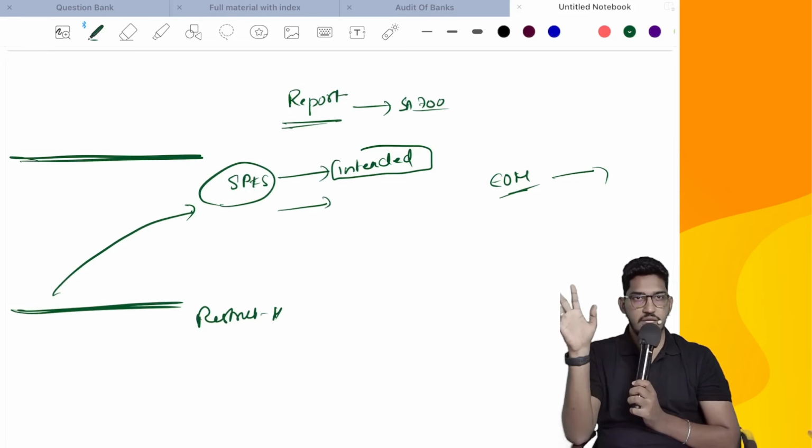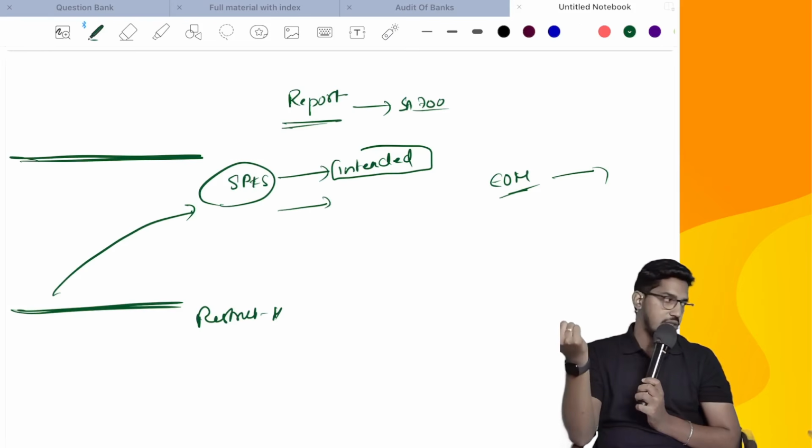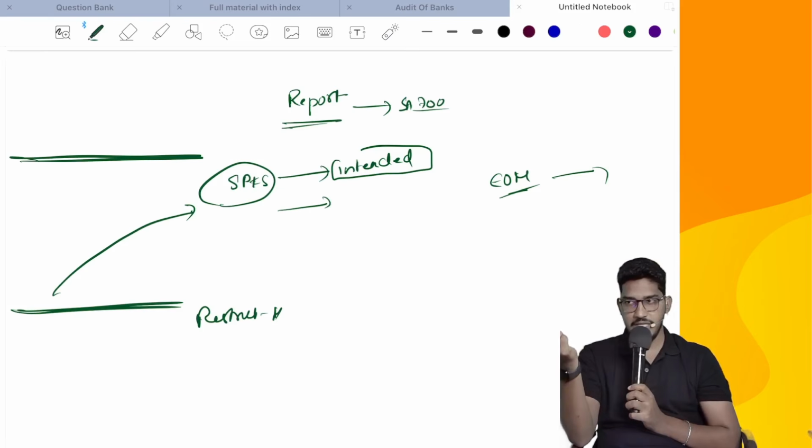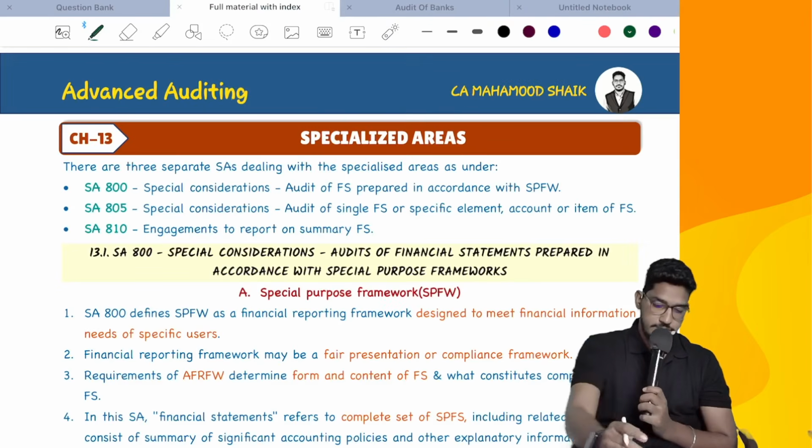That's it. So what we have seen: the meaning of special purpose financial statements, what considerations you have to keep in mind before accepting the engagement, then what considerations you have to keep in mind when planning and performing the audit. Finally, reporting, restricting the use of the information and restricting the distribution. That's it. Let us read it.